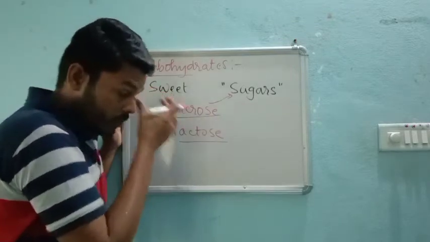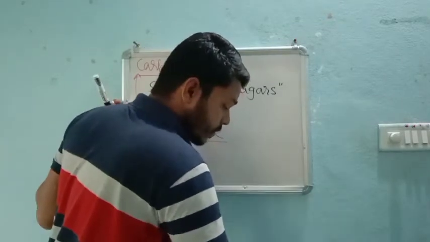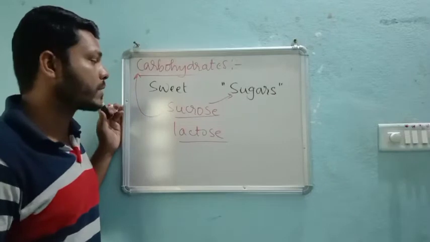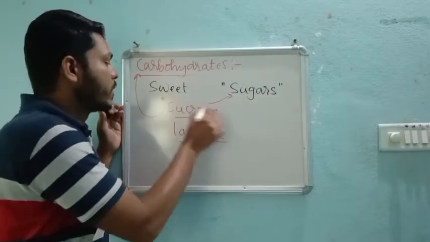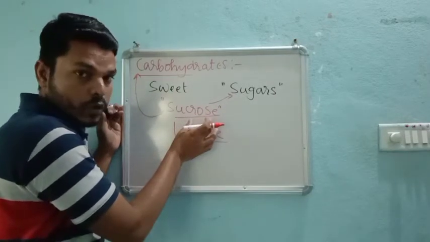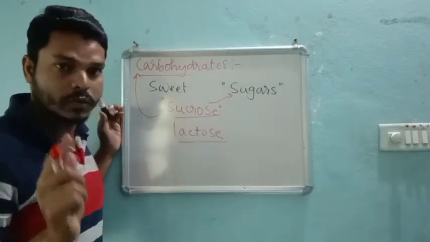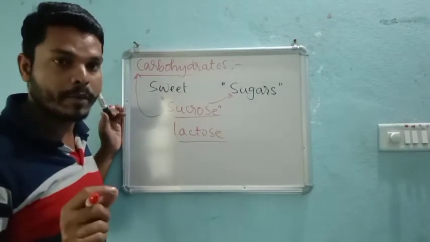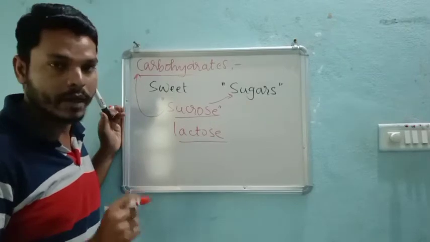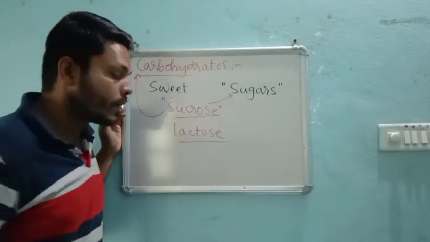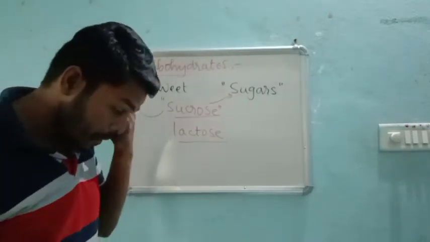Now, what we most commonly use in our home as sugar is the carbohydrate called sucrose, and the carbohydrate present in our cow milk is nothing but lactose, right?